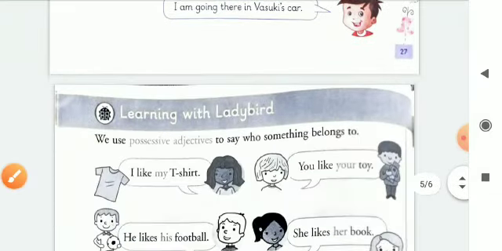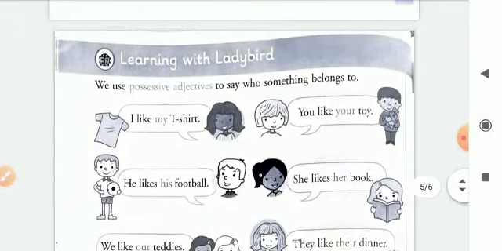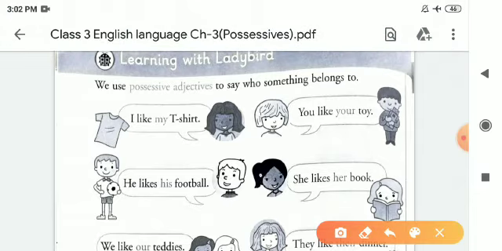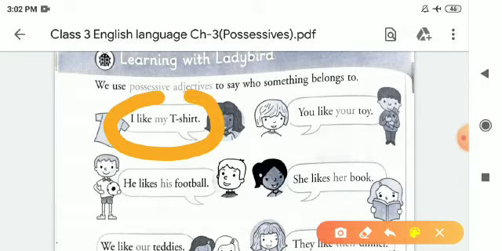Now after that we are moving on to the next page, that is Learning with Lady Bird. We use possessive adjectives to say who something belongs to. So children, what do you understand by possessive adjective? A possessive adjective is an adjective that is used to show ownership. It comes before a noun and we know to whom the noun belongs. So here's the exercise: I like my t-shirt.